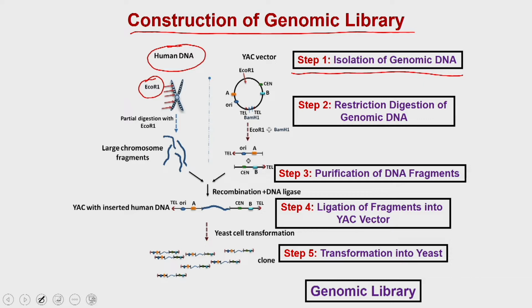So, in step 2 you are going to create the fragments of the genomic DNA, which can be done by simply restriction digesting the DNA with a suitable restriction enzyme.